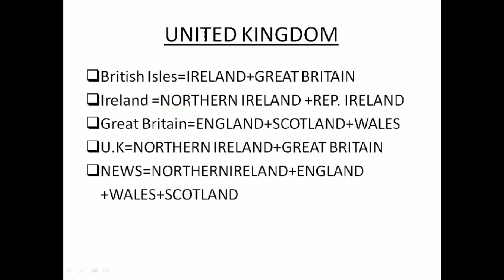Ireland here means Northern Ireland plus the Republic of Ireland. Great Britain, when I use the word, means England, Scotland and Wales.